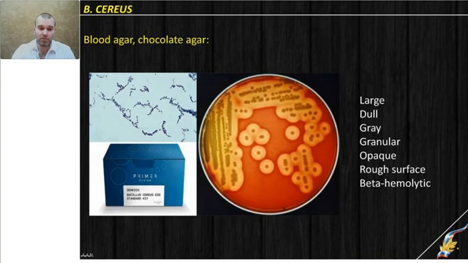For cultivation and for confirmation of Bacillus, we need to use blood agar. Colonies will be surrounded by a very large zone of hemolysis. It is beta complete hemolysis, and colonies have a unique appearance. They are grayish in color with granular structure and rough surface.